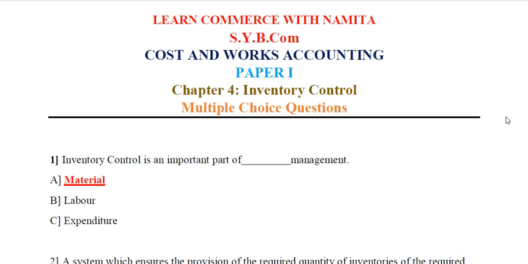I am Namita Mane. In today's session, let us discuss some important MCQs on the topic inventory control. Inventory control is chapter number 4 in the subject Cost and Works Accounting paper 1. So these MCQs will be helpful for the students who are preparing for the university examination. So without wasting time, let's start the session.